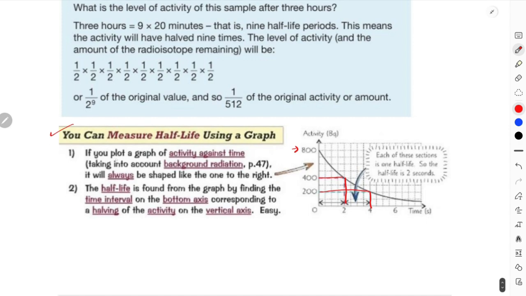It is already stated that if you plot a graph for activity against time, and obviously take out the background radiation, you will always have a graph like this on the right. This is an exponential graph. Always remember, this is an exponential graph. The half-life found from the graph is the time interval on the bottom axis, the x-axis, corresponding to halving the activity on the vertical axis. This is it.